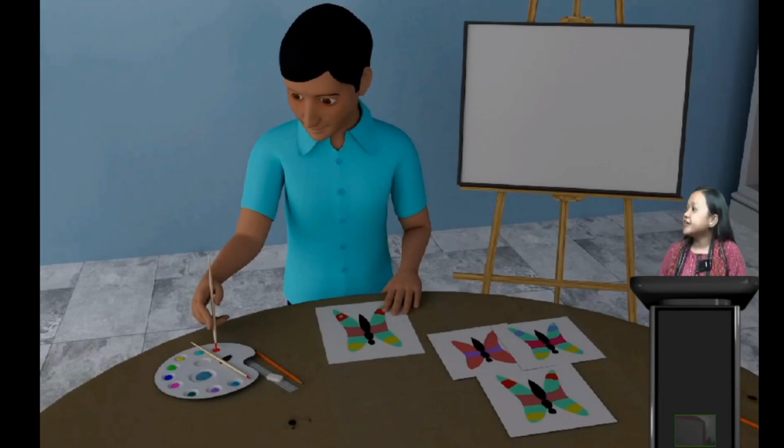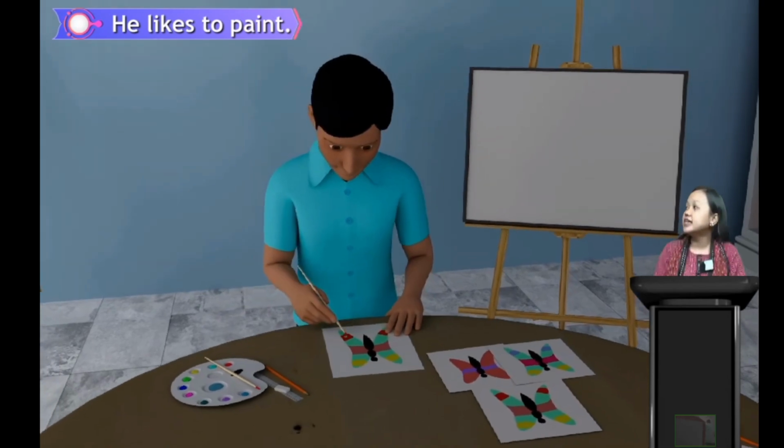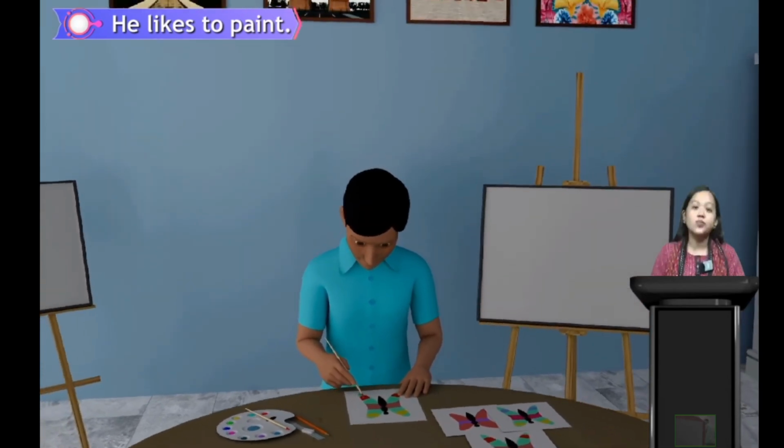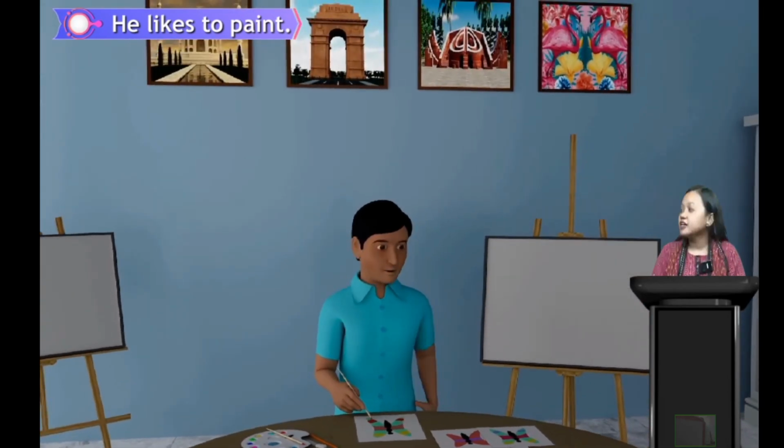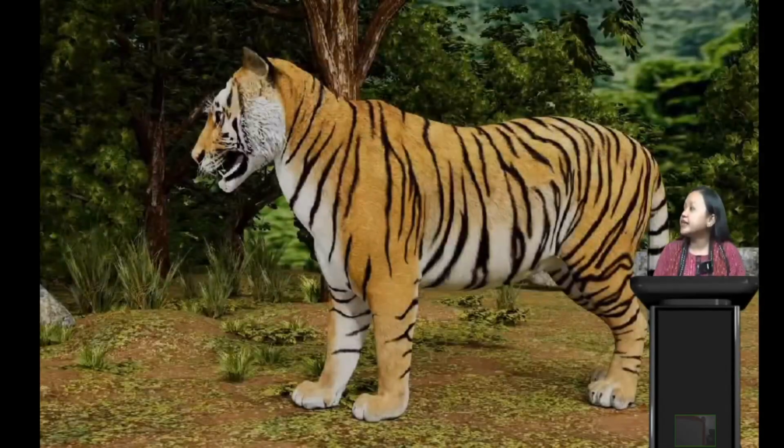So let's begin. What can we see here? We can see a boy is doing something with the colorful paint, right? So let's see what it says. It says he likes to paint. So why does he like to paint? Why is he painting? Because he likes to paint.